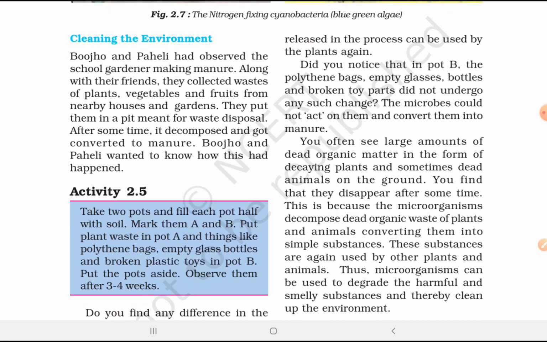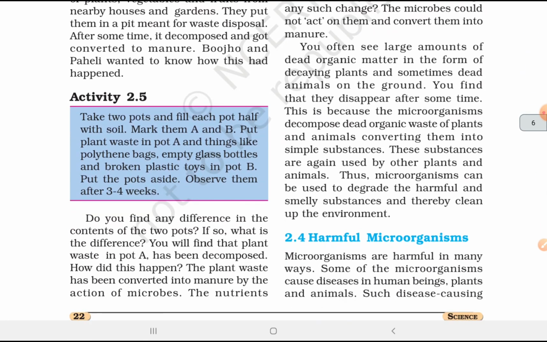Cleaning the environment. Bojo and Paheli had observed the school gardener making manure. Along with their friends, they collected waste of plants, vegetables, fruits from nearby houses and gardens. They put them in a pit meant for the waste disposal. After some time, it decomposed and got converted to manure. Bojo and Paheli wanted to know how this had happened.